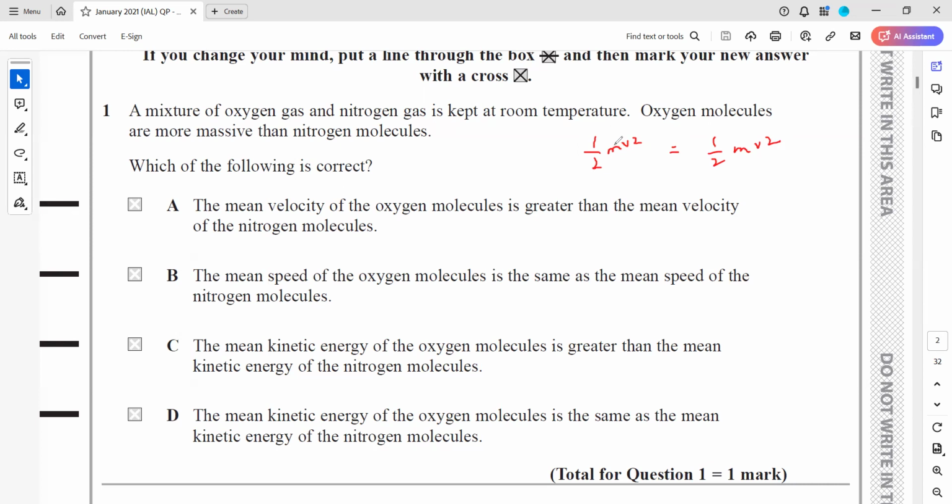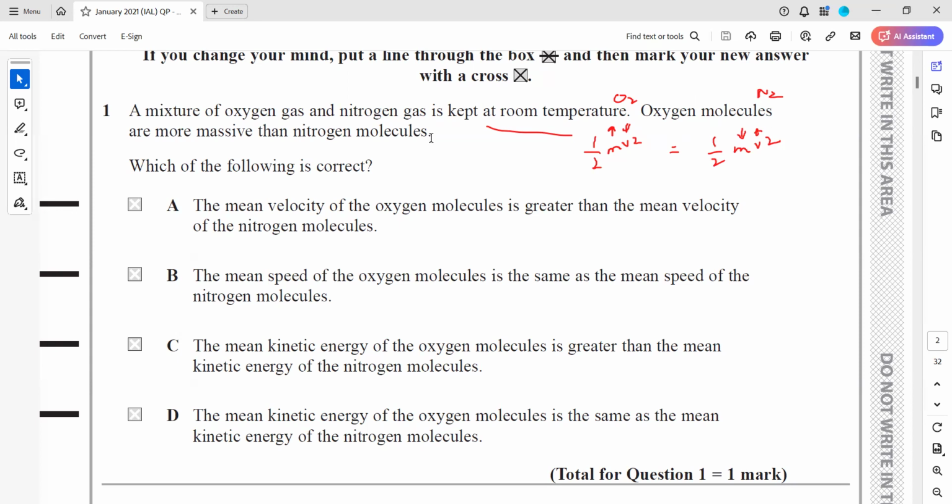If the mass of the oxygen molecule is greater, then its speed should be less. Since half mv square should be the same for both at the same room temperature, the speed of the nitrogen molecule should be greater. Nitrogen molecules will move faster as compared to oxygen molecules.